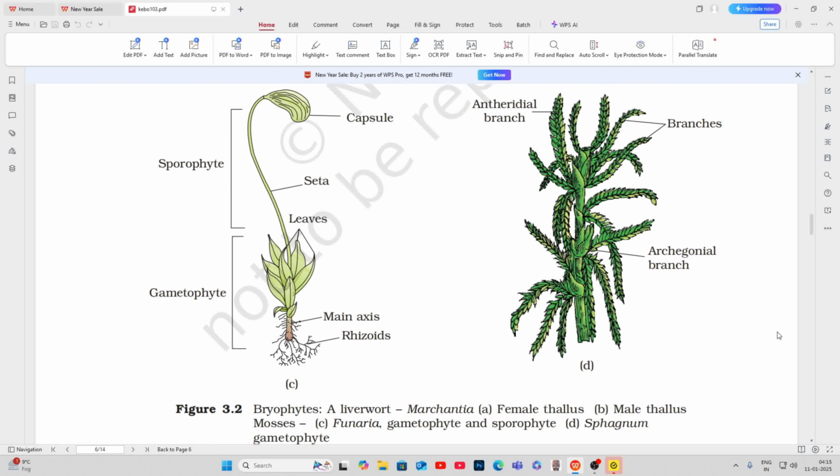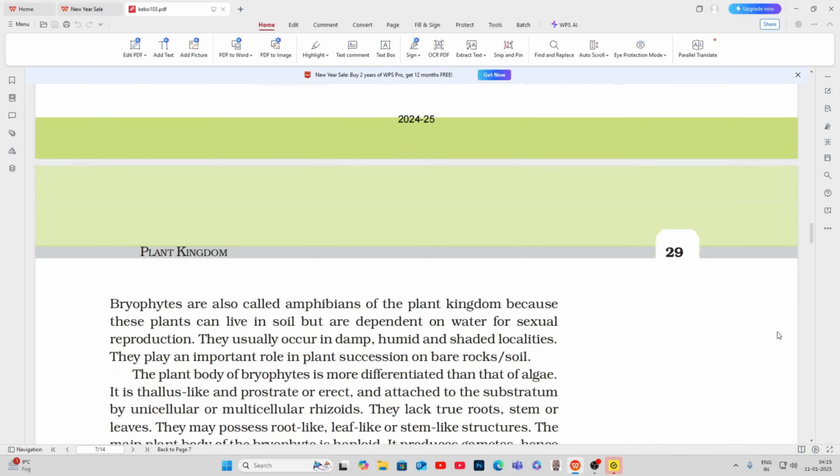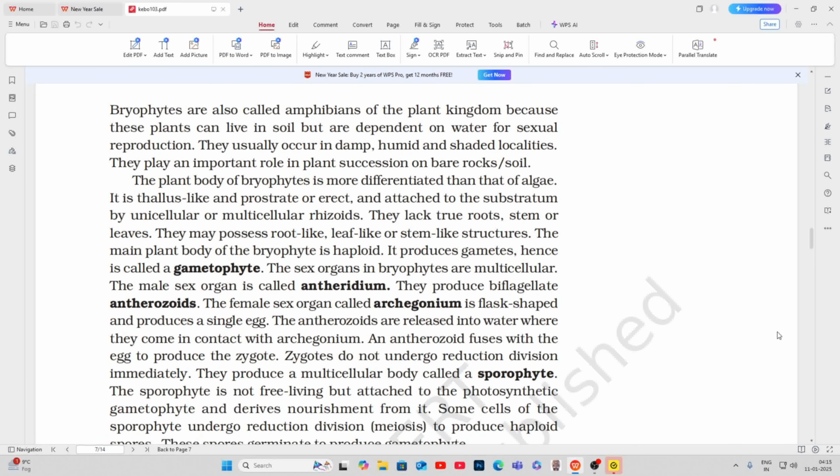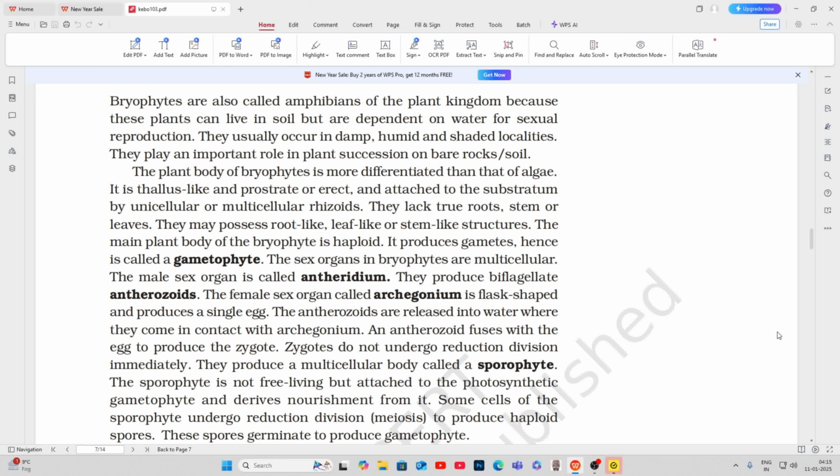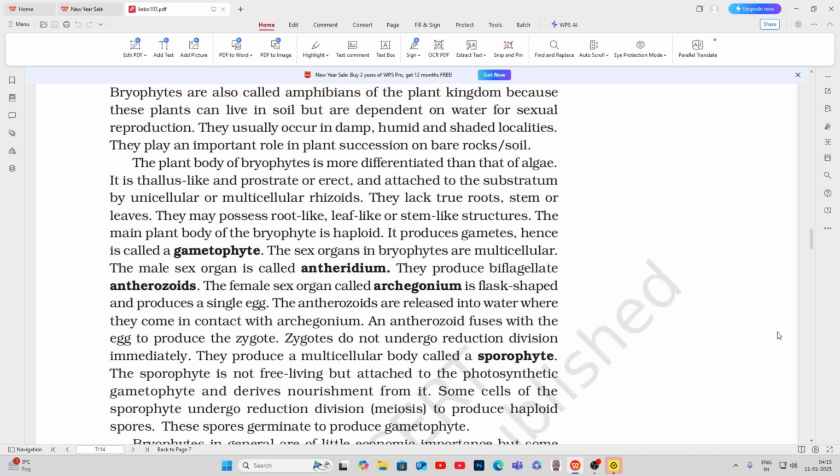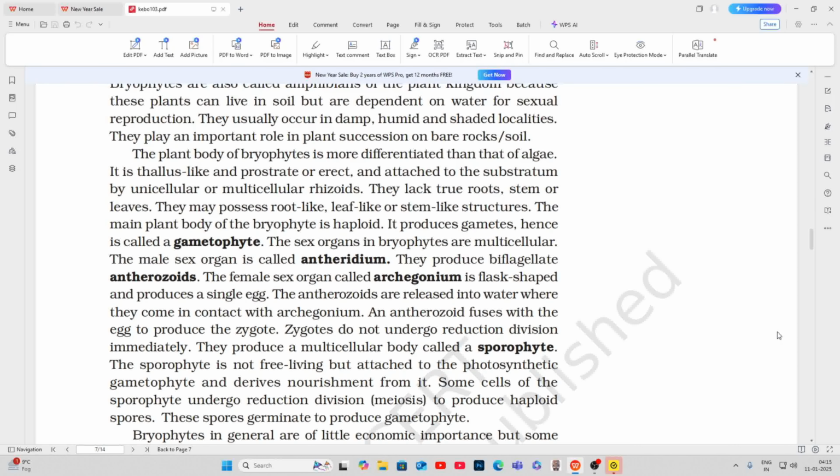Branches. Archegonial branch. Bryophytes are also called amphibians of the plant kingdom because these plants can live in soil but are dependent on water for sexual reproduction. They usually occur in damp, humid, and shaded localities. They play an important role in plant succession on bare rock/soil.